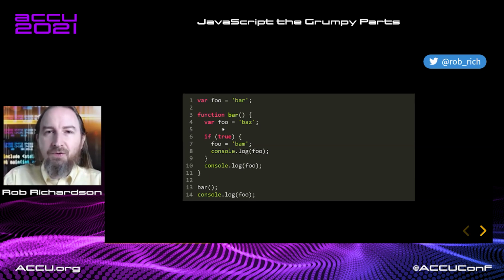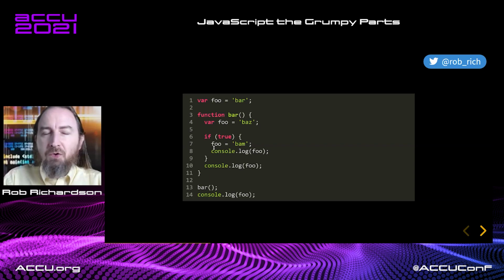Okay, that was the first phase. Second phase, let's go execute stuff. So we start off, we set the outer foo to bar. Then we call the bar function. Here's our bar function. Now we set the inner foo to baz. If true, we'll set foo to bam.